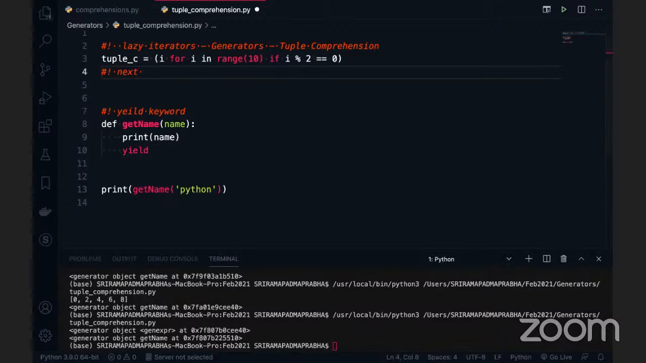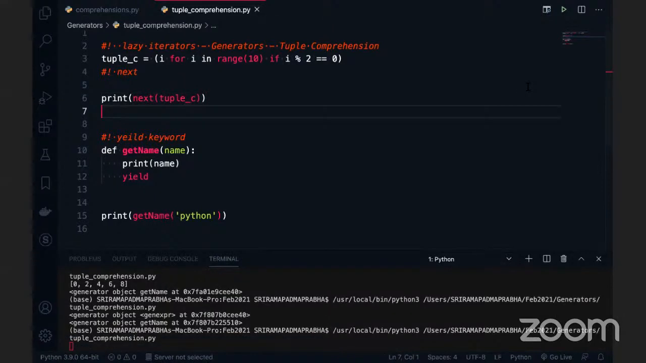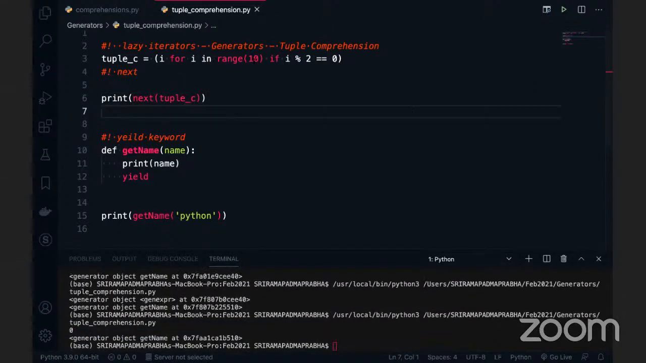It generates the data. For example, I'm going to use next and pass the generator here. Next allows you to pass the generator. I want to print this data, so let me execute this. Okay, 0 is printed. Of course, in the range, the first one is 0. Again, I want one more value. As I said, it is a lazy iterator.